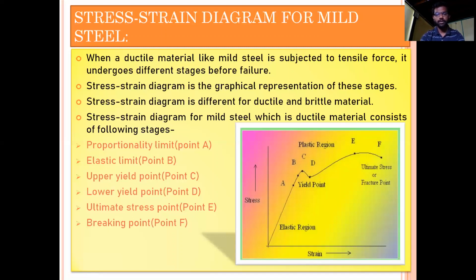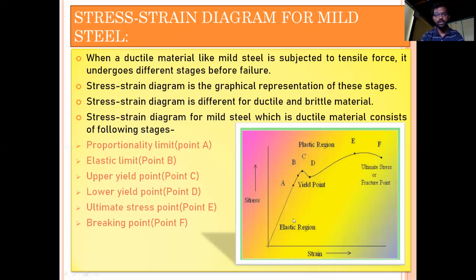Whenever the force is being applied, there will be stress induced in the body, and also there will be strain induced in the body. So this stress and strain you will be calculating, and you will be marking it on the graph and plotting this graph. So whenever the ductile material is subjected to tensile force, and the different values of the stress and strains have been plotted on this graph, you will get this kind of diagram. So this is the stress strain diagram.